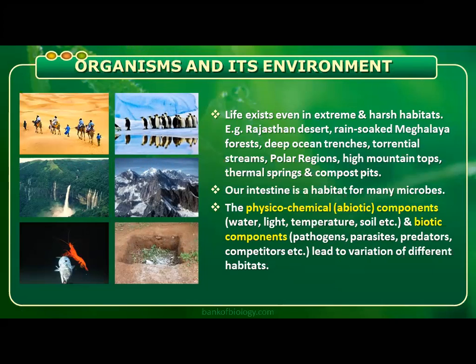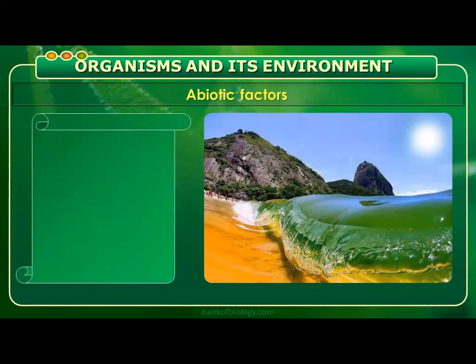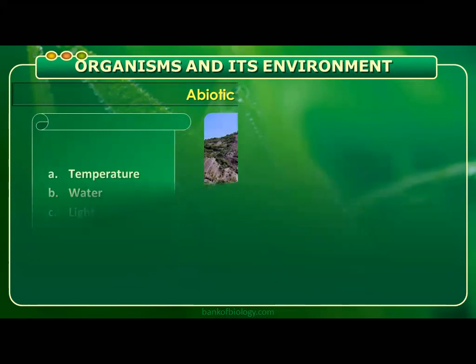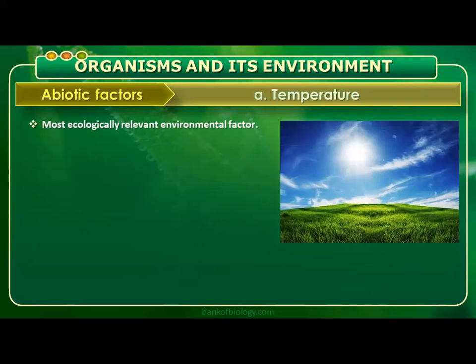The physico-chemical abiotic components we usually say are water, light, temperature, soil. Biotic components like pathogens, parasites, predators, competitors lead to the variation of the different habitats. So let me go with the abiotic factors here. We have abiotic factors: light, temperature, water, and soil. First of all, let's come to the temperature.